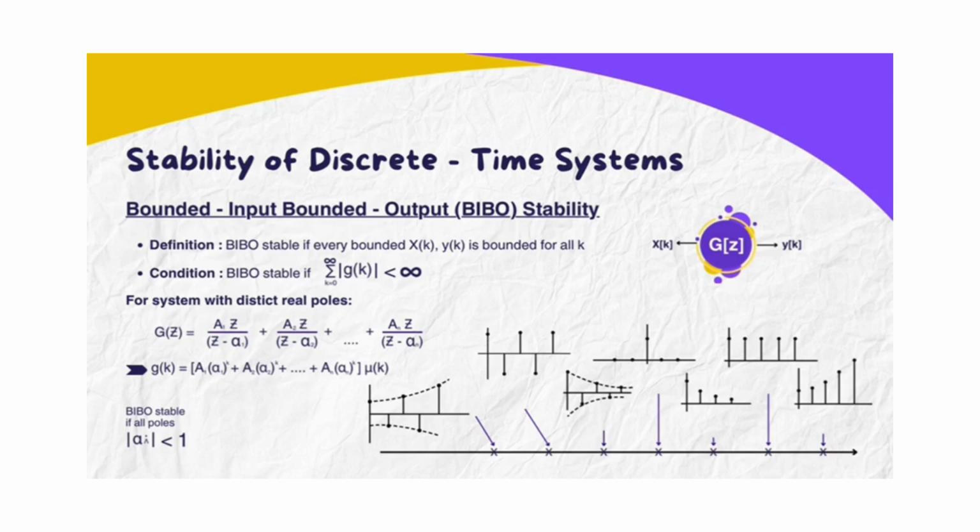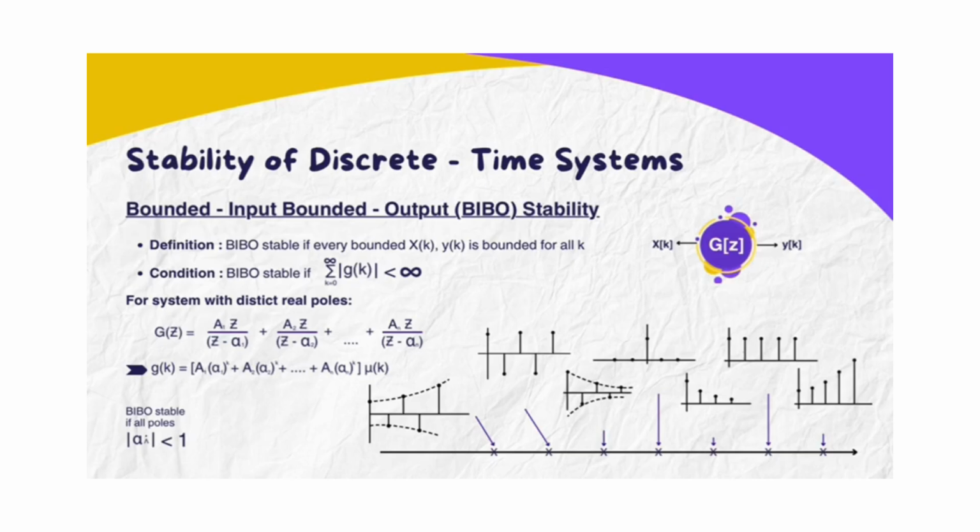For systems with distinct real poles, the system function in the z-domain is given as a sum of partial fractions. G(z) is equal to a1 times z over z minus alpha 1, plus a2 times z over z minus alpha 2, and so on, until an times z over z minus alpha n. The inverse of this, in the time domain, gives the impulse response. g[k] is equal to a1 times alpha 1 to the power of k, plus a2 times alpha 2 to the power of k, and so on, up to an times alpha n to the power of k, all multiplied by mu[k]. Here, mu[k] is the unit step function. It ensures the response starts from k equals 0. Alpha sub i are the poles of the system.